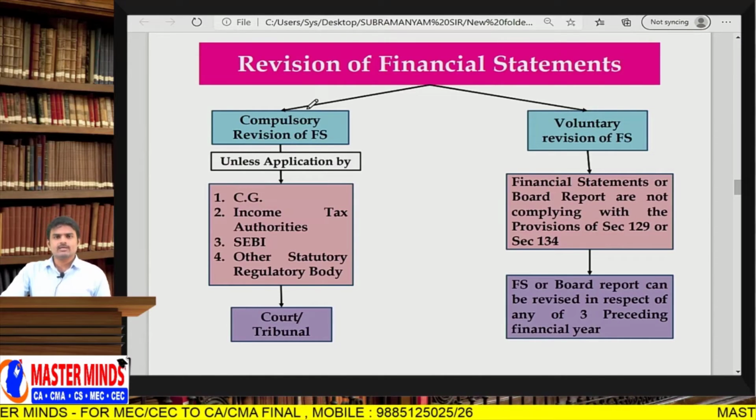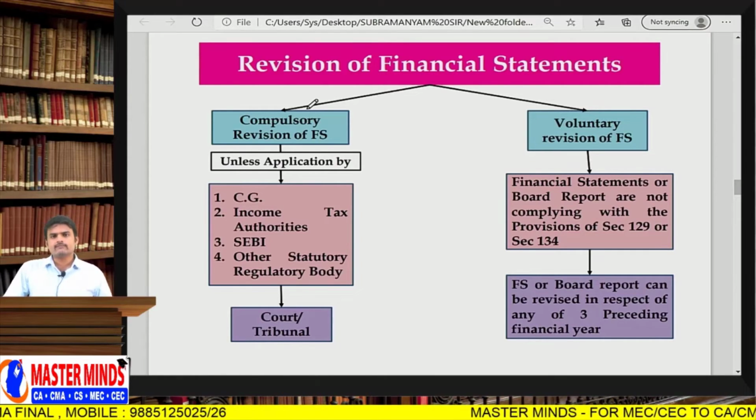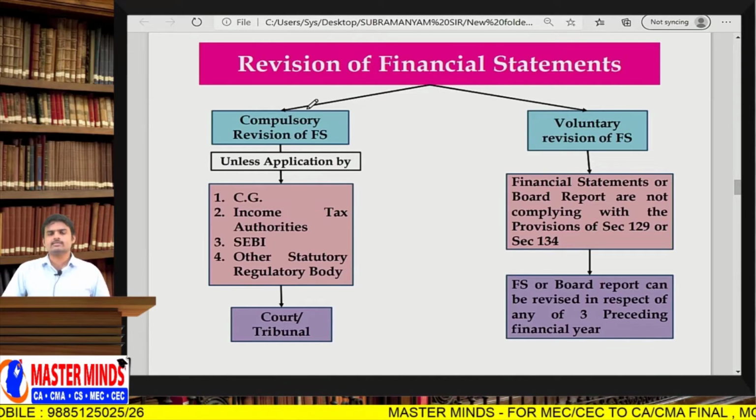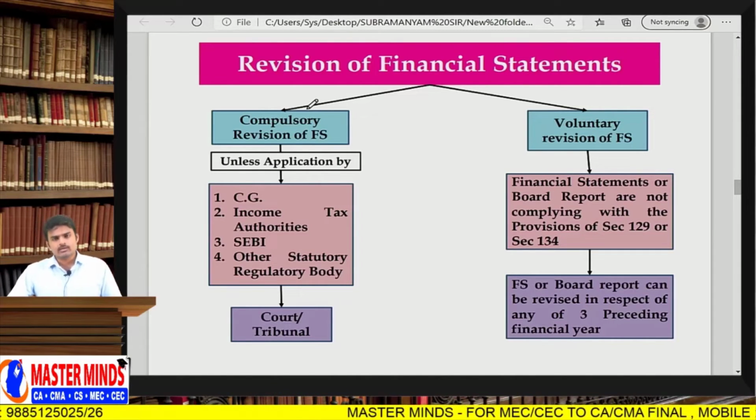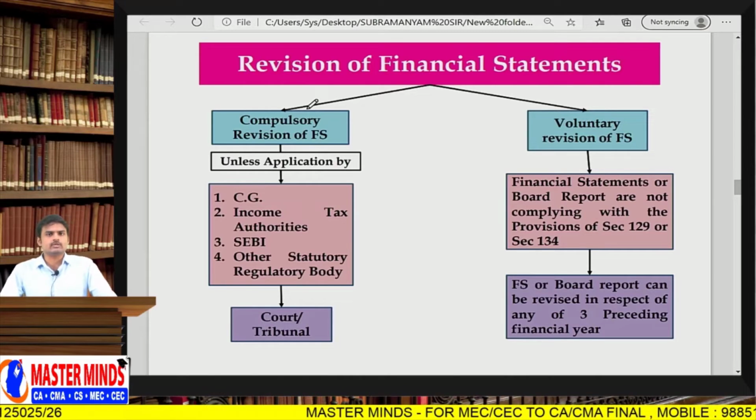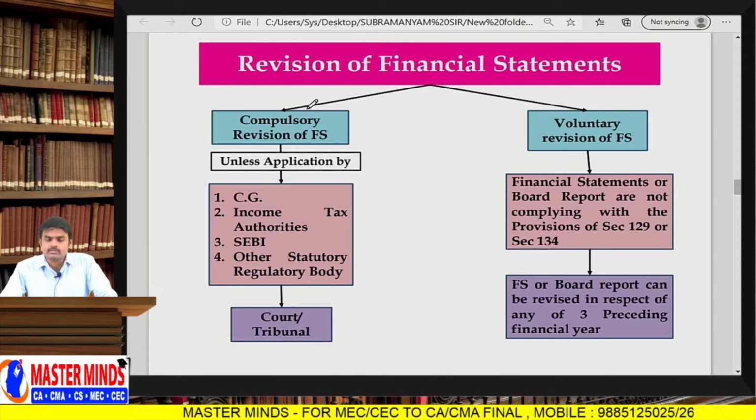If they file an application with the court or tribunal: when the Companies Act 2013 came into force, there was no concept called NCLT, it was just in the book. Now the NCLT has been constituted. So if there is NCLT, go to NCLT. If NCLT was not constituted, then go to court.